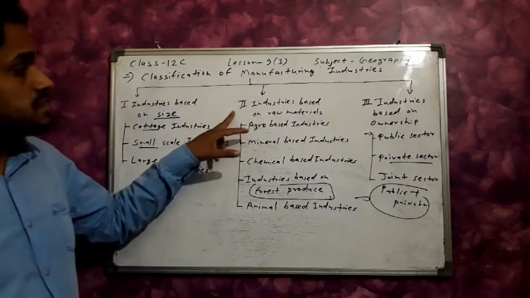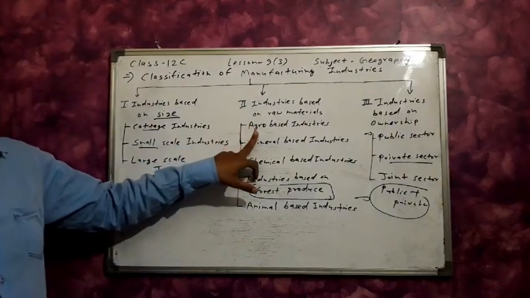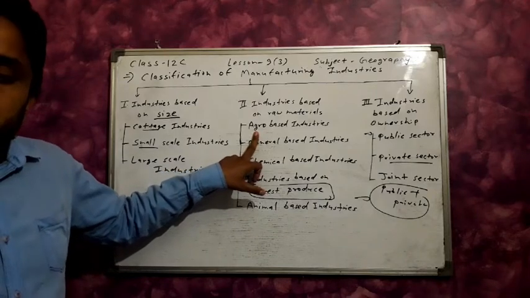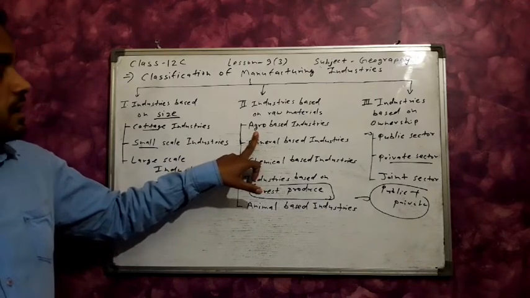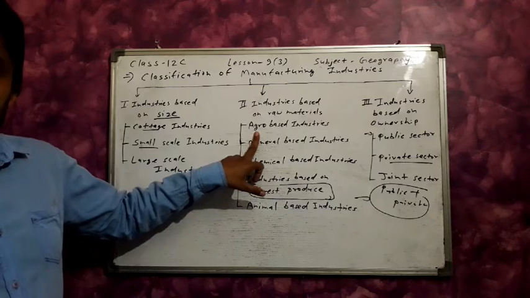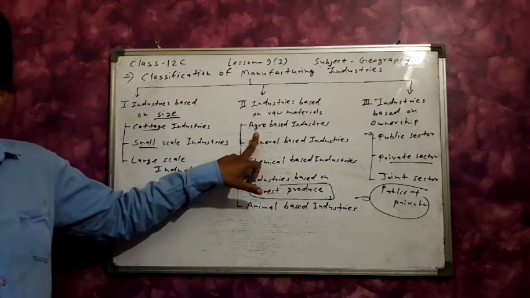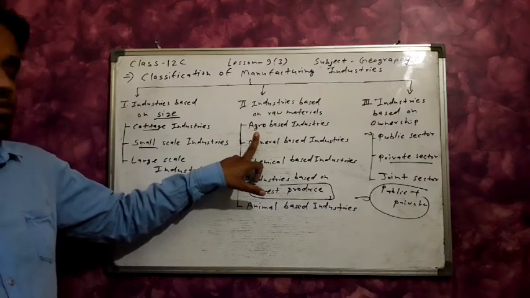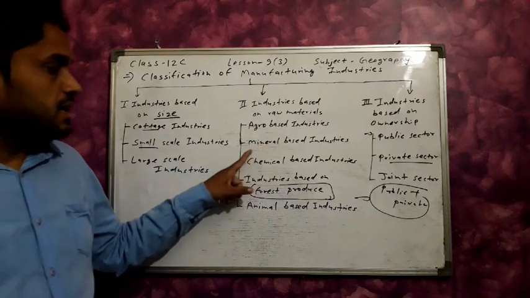Next, industries based on raw material. First, agro based industry: cotton textile industry, sugar industries, beverage industries, and food processing are included in the agro based industries.